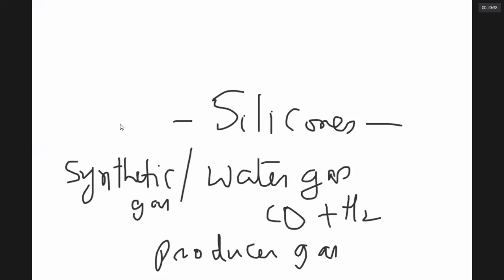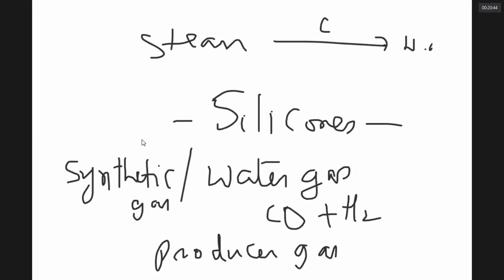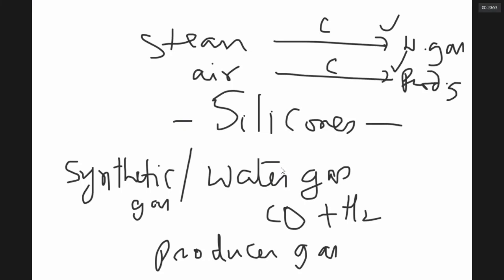If you pass steam over hot carbon, you get water gas. Instead of passing steam, if you pass air over hot carbon, you get producer gas. Either of these are used as fuels. So in the 14th group, you are going to study about these gases, silicones, and also, most importantly, zeolites.